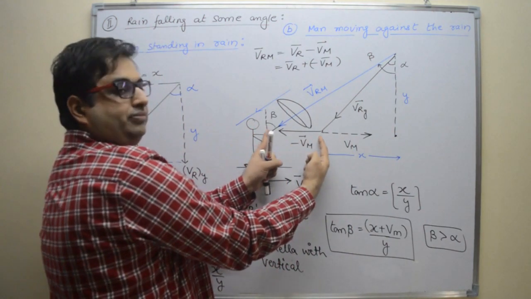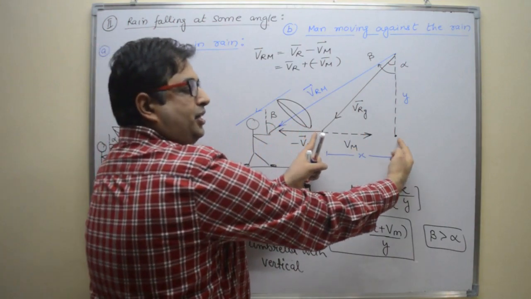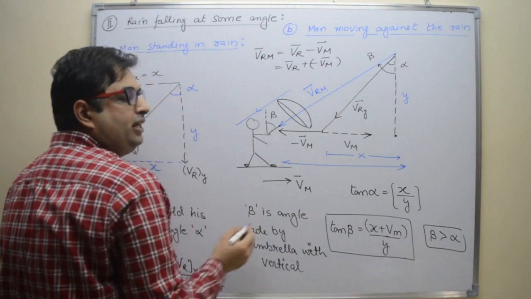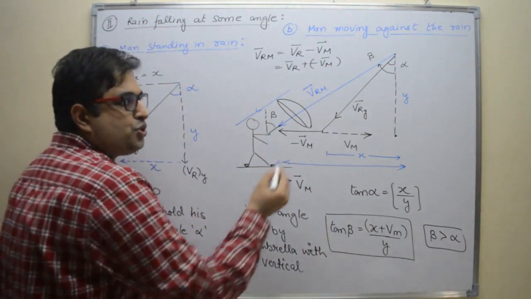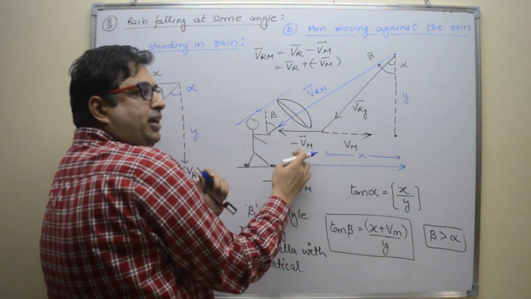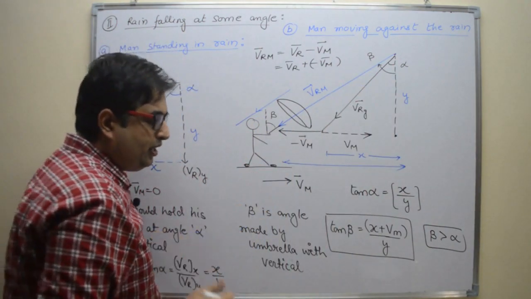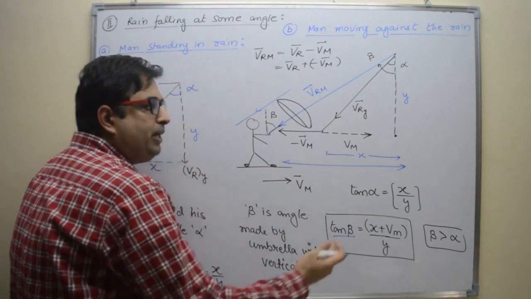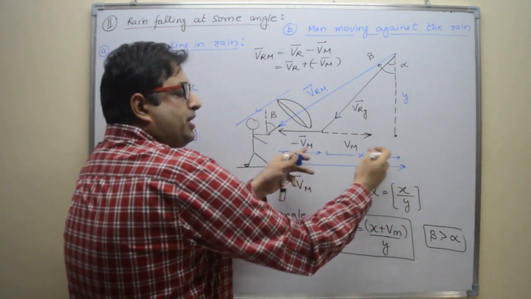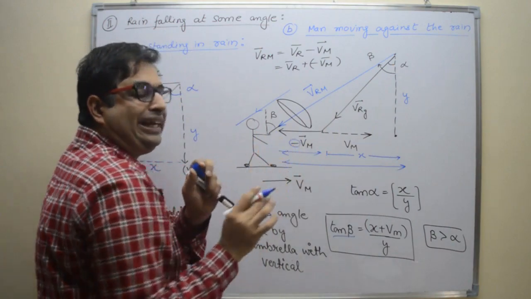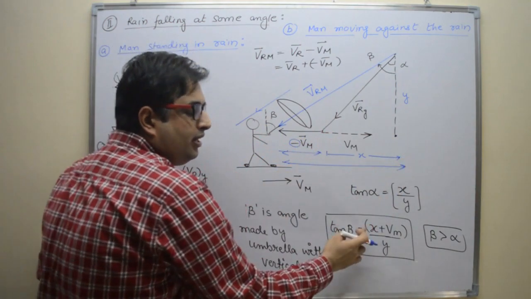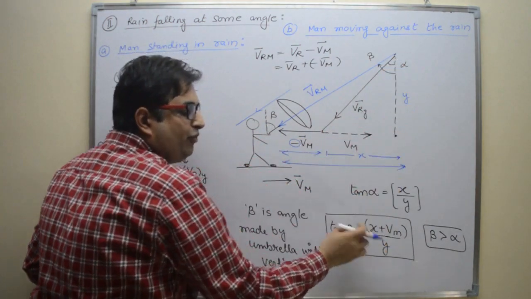This length is Vm and this length is x. So the total length will be x plus Vm. For tan beta, the perpendicular is x plus Vm and the base is y. So tan beta is x plus Vm, where the magnitude is Vm, divided by the base y.